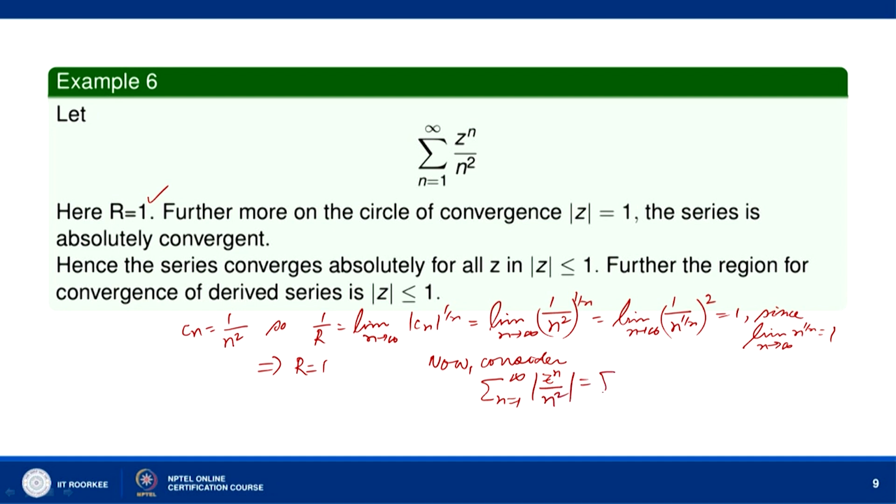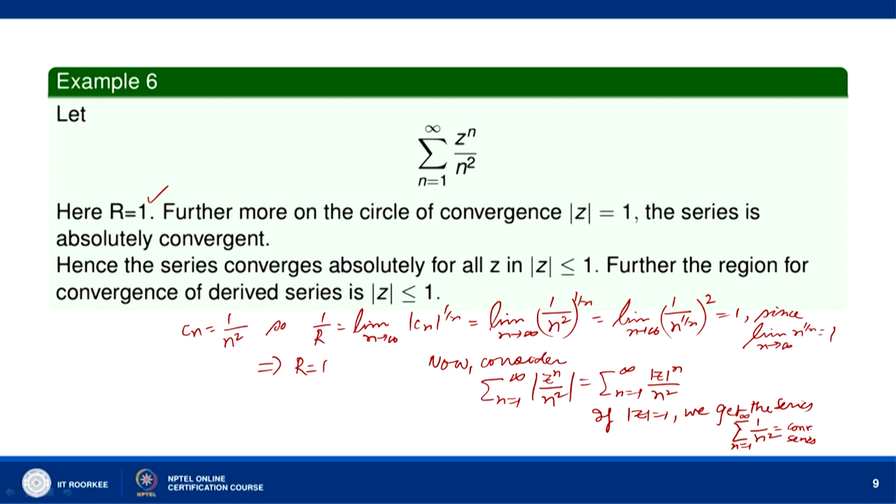So, this is the series sigma n equal to 1 to infinity mod of z to the power n divided by n square. Now, if you take mod z equal to 1, what we get is the series sigma 1 by n square, which is known to be a convergent series.